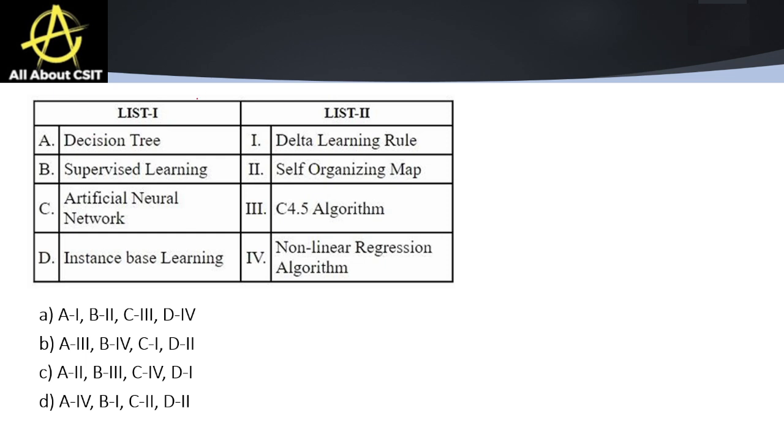Next we have decision tree, supervised learning, artificial neural network, instance based learning. As we have discussed self-organizing maps so many times, right? So the correct option is instance based learning, which is self-organizing maps. Supervised learning is a non-linear regression algorithm. Artificial neural network we have discussed so many times. Delta learning rules and decision tree is related to the C4.5 algorithm. So you have to remember this particular algorithm used for decision trees.